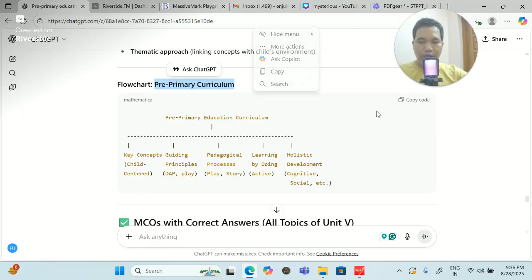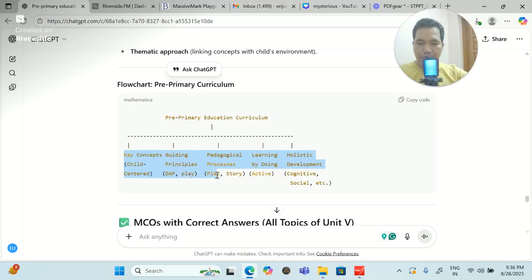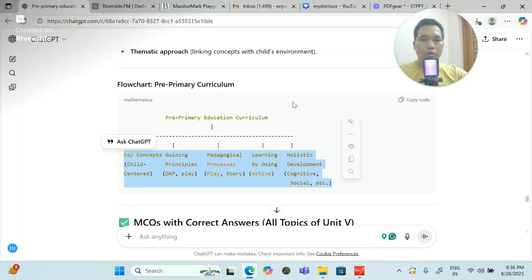This is also very important. What are the key points? Key concepts. What are the key concepts? Child-centered and guiding principles. Then pedagogical process: play, story, learning by doing activities, holistic development, cognitive and social, etc. So you can learn these things so that you can be more clear.